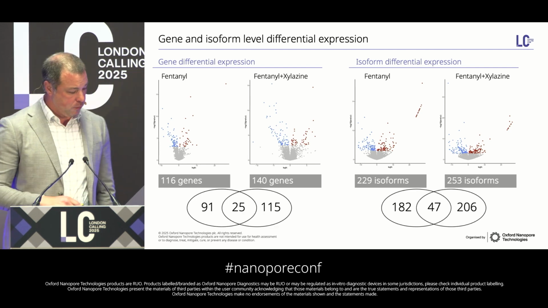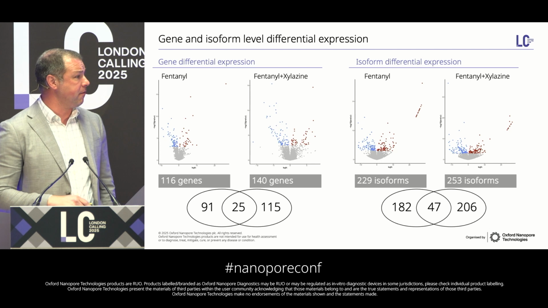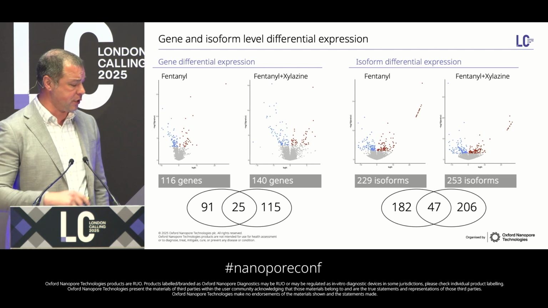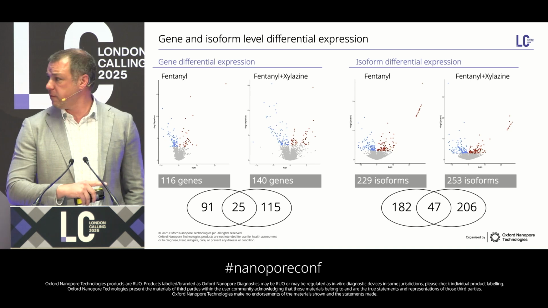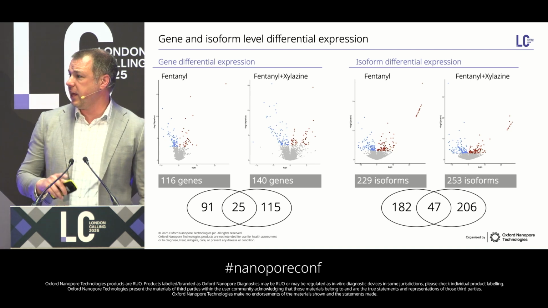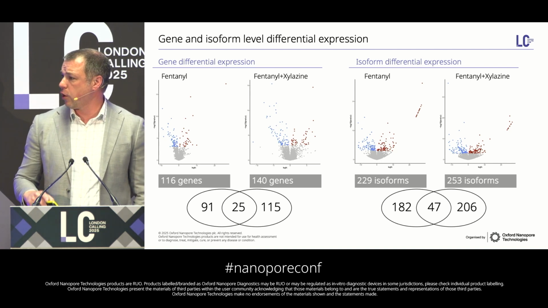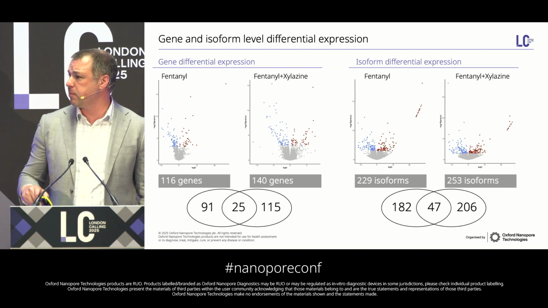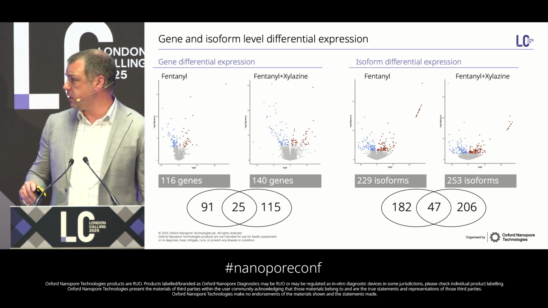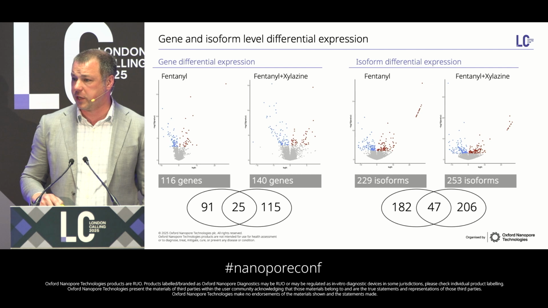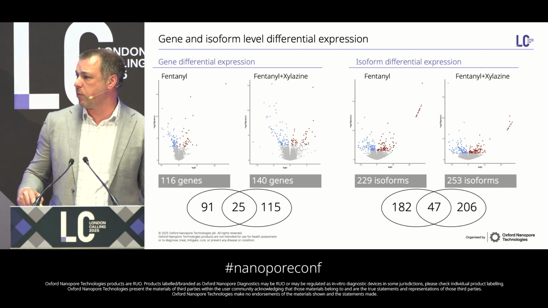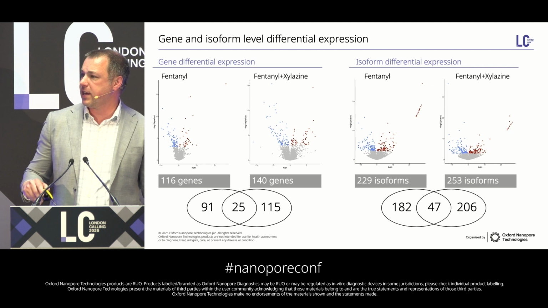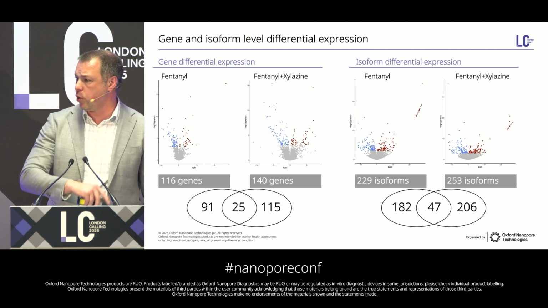Now, interestingly, in this xylazine adulterated fentanyl model of preclinical self-administration, what we don't see, surprisingly, is much overlap. And so if you just look at the Venn diagrams at the bottom there, the genes and the isoforms that are differentially expressed are almost 80% independent between the two conditions, which is really radically different than anything we would have expected going into this. And so this really helps quantify the scope of the problem that we're dealing with and understanding why xylazine causes so many problems and increases the relationship to opioid overdose.